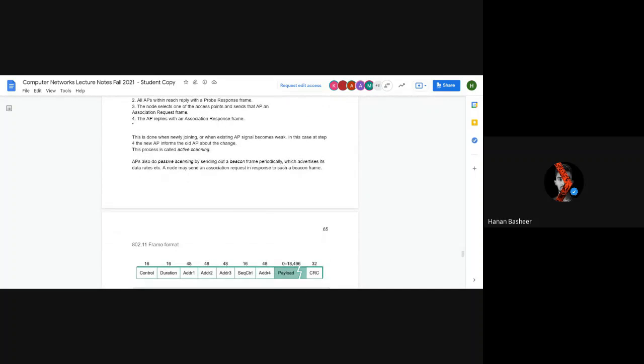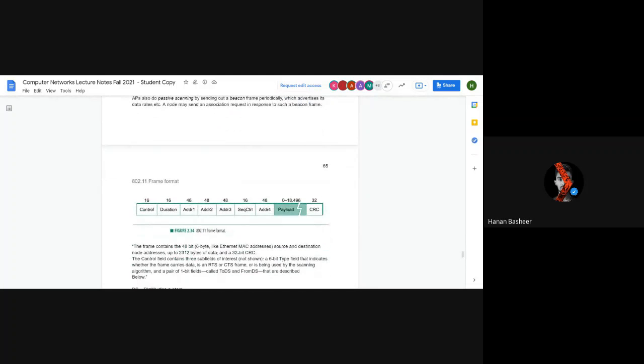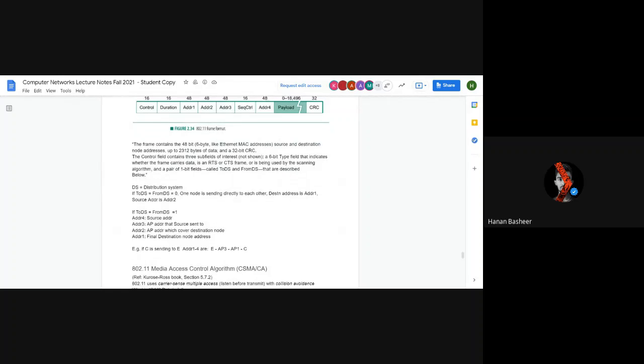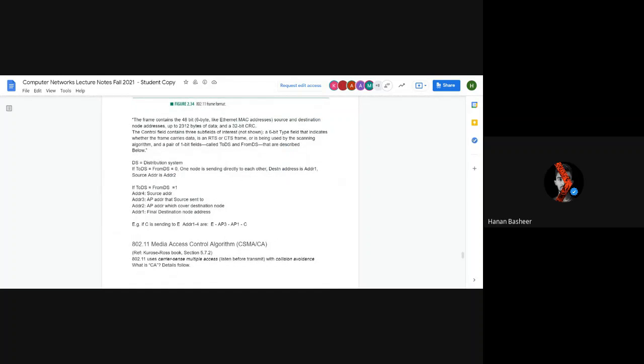This process is called active scanning, and it also involves a packet arrangement where the frame control, duration, address 1, address 2, address 3, sequence control, address 4, payload, and CRC are lined up together and then sent. DS is the short form of distribution system.